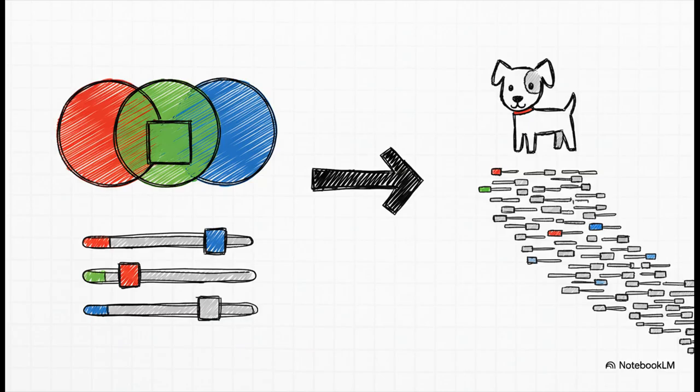Now, if the idea of a vector still feels a little fuzzy, this is a perfect analogy. You use vectors all the time, with colors, right? Any color you can imagine can be represented with just 3 numbers, one for red, one for green, and one for blue. An embedding does the exact same thing for a word, but instead of just 3 numbers, it might use hundreds or even thousands to capture all the different shades of meaning.